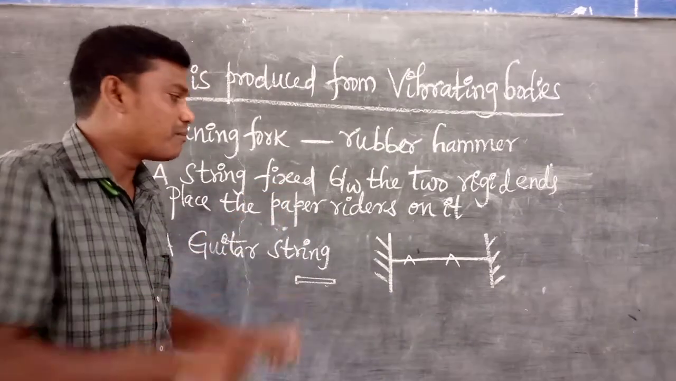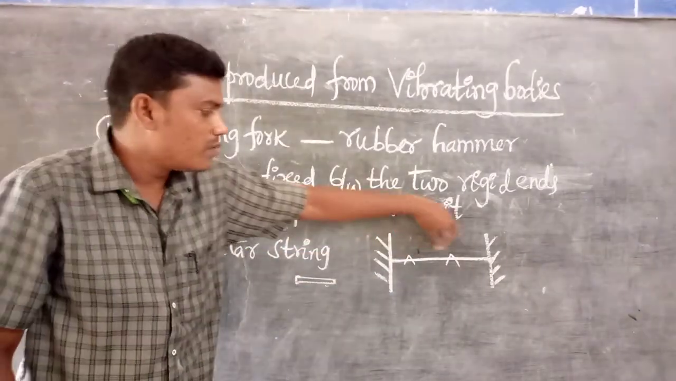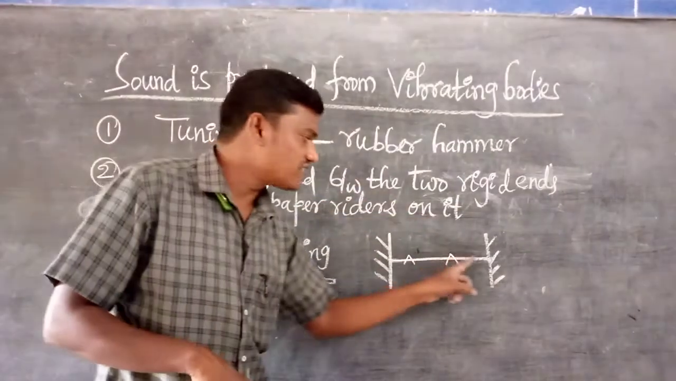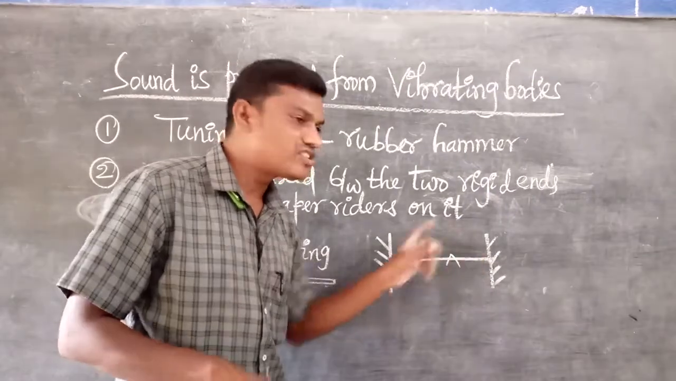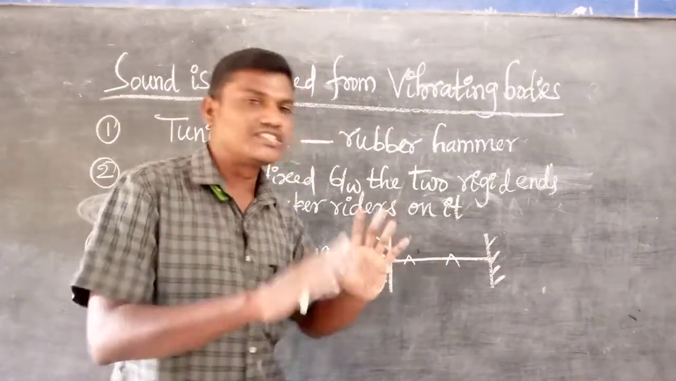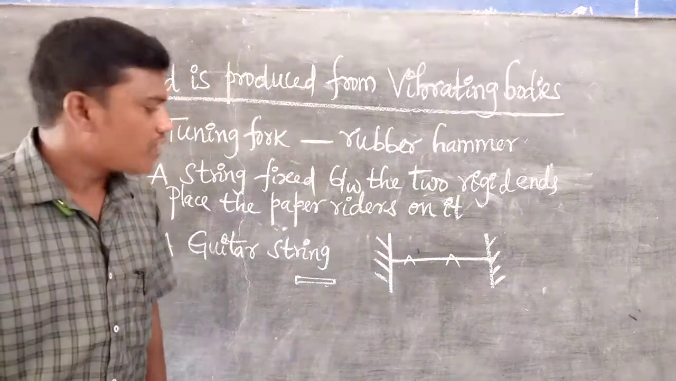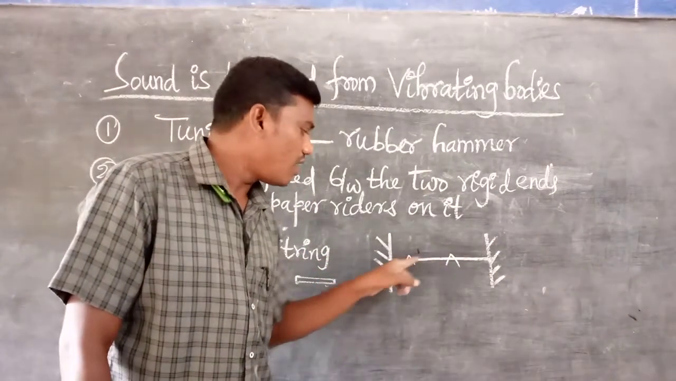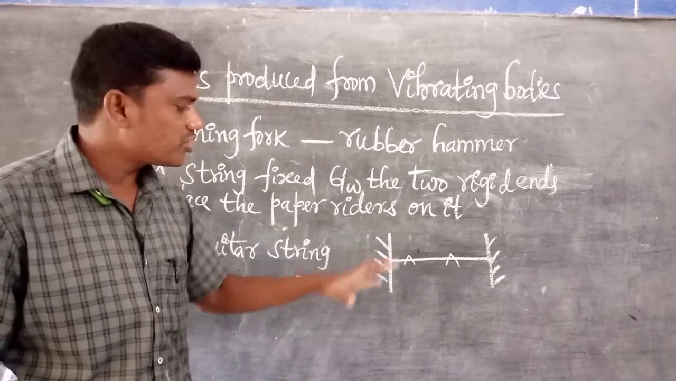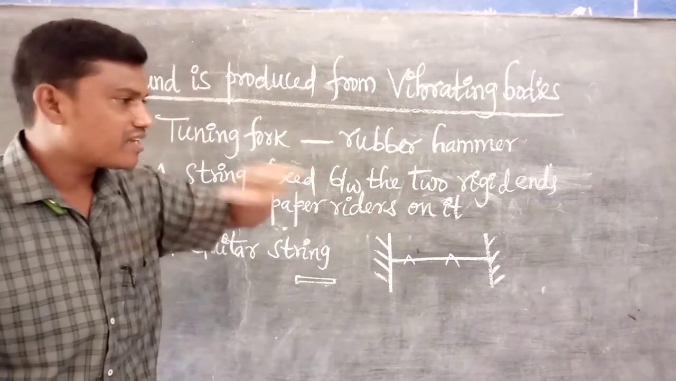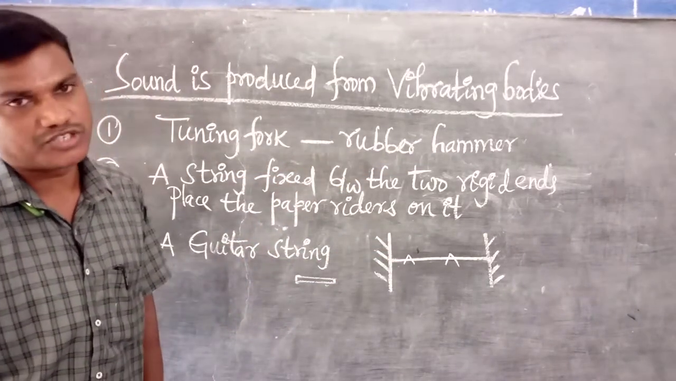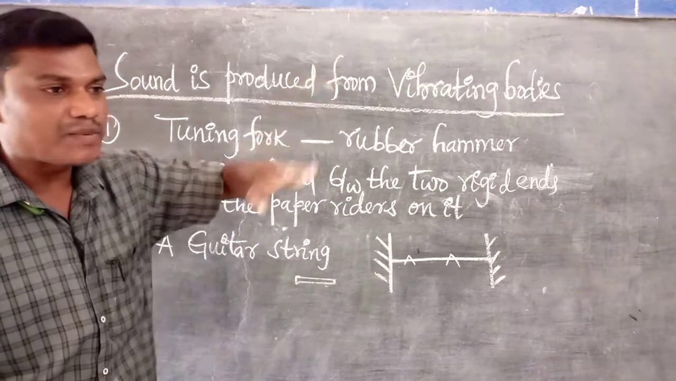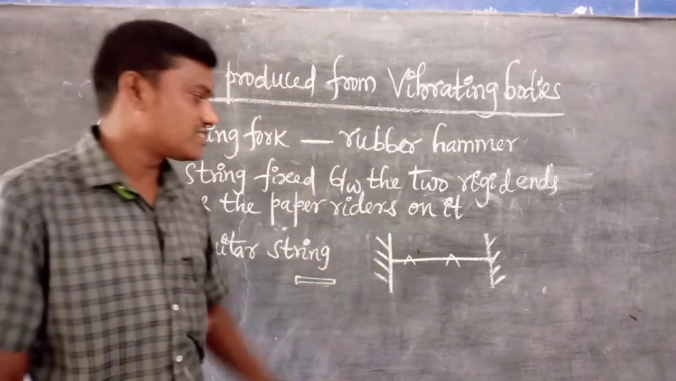It will be folded at the middle and placed on the string. So first of all, we take the uniform string. The two ends of the string are fixed to two rigid supports. Now we take the two paper riders and place them on the string. Initially you observe that the paper riders are in rest position, that is, they are not disturbed and not moving on the string.